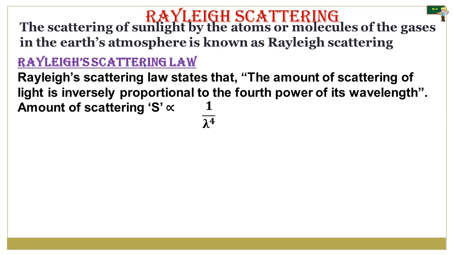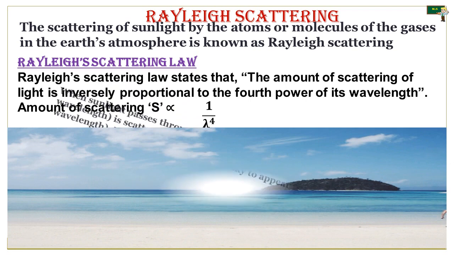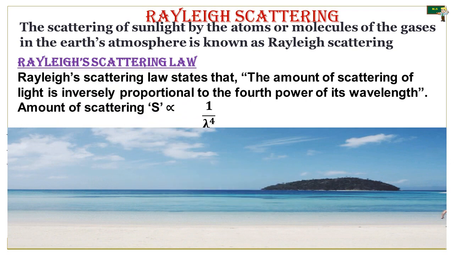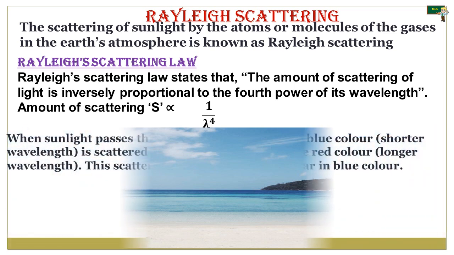Due to this, if the sunlight passes through the atmosphere, the blue color, that means the shorter wavelength, is scattered to a greater extent than the red color, which has a longer wavelength. Due to this, scattering causes the sky to appear blue. Let me show the picture. See, the sky seems to be blue.